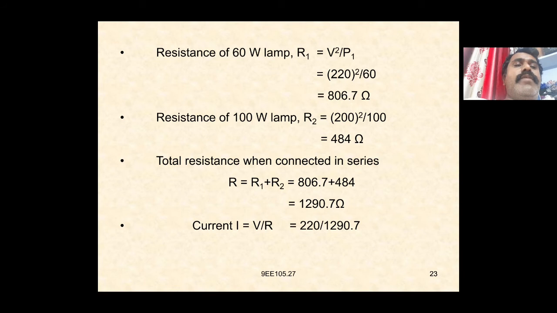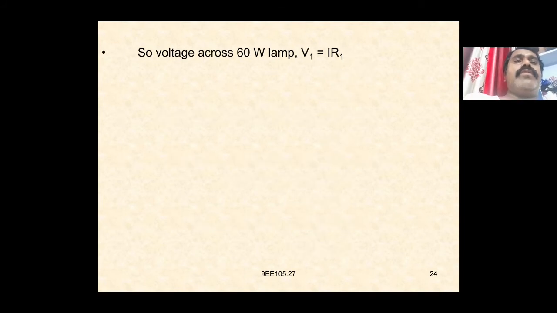Current I is equal to V by R, which is 220 by 1290.7, which is equal to 0.1704 amperes. So the voltage across the 60 watt lamp V1 is equal to I into R1, 0.1704 into 806.7, which is equal to 137.5 volts.